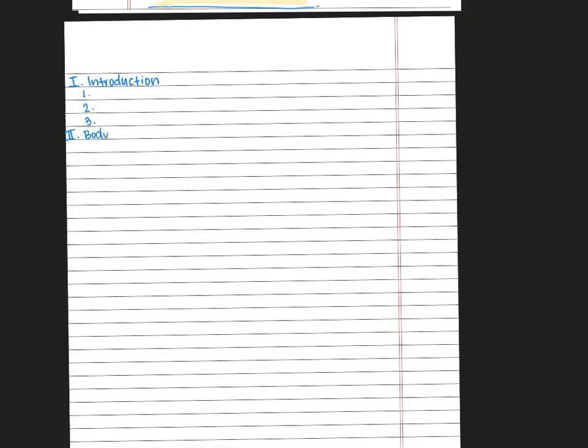Body paragraph after your introduction. Another body paragraph. After your second body paragraph, you're going to do a counter argument, which is the extra paragraph that we include in an argumentative essay.